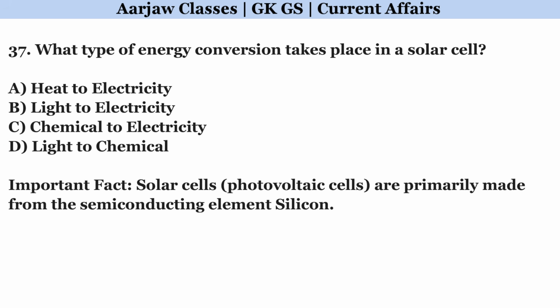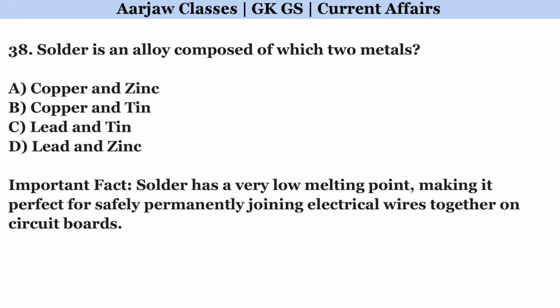What type of energy conversion takes place in a solar cell? Right option is B. Light to electricity. Solder is an alloy composed of which two metals? Right option is C. Lead and tin.